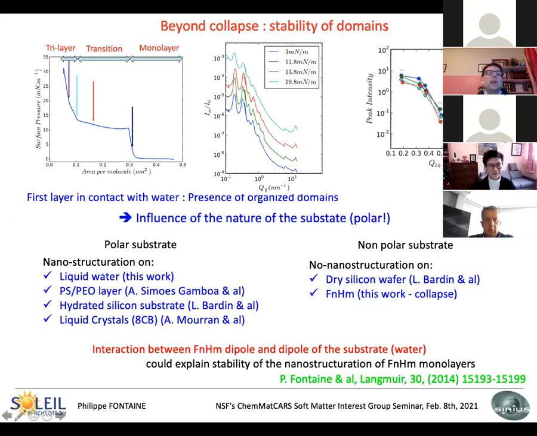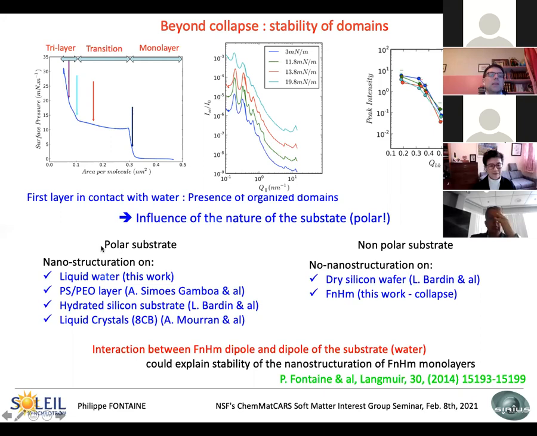We made GISAXS at the different points along this curve, and you always have the diffraction peaks and the structuration. But you can see that for the last curve, the trilayer, there is a mix here between the colors. But at the higher pressure, so when you have complete three layers, the intensity is lower here. And this can be interpreted by the fact that the nanostructuration is now below the top layers, and the top layers do not have the structuration. So the first layer in contact with water has organized domains. And for the two layers above, you have a homogeneous layer.